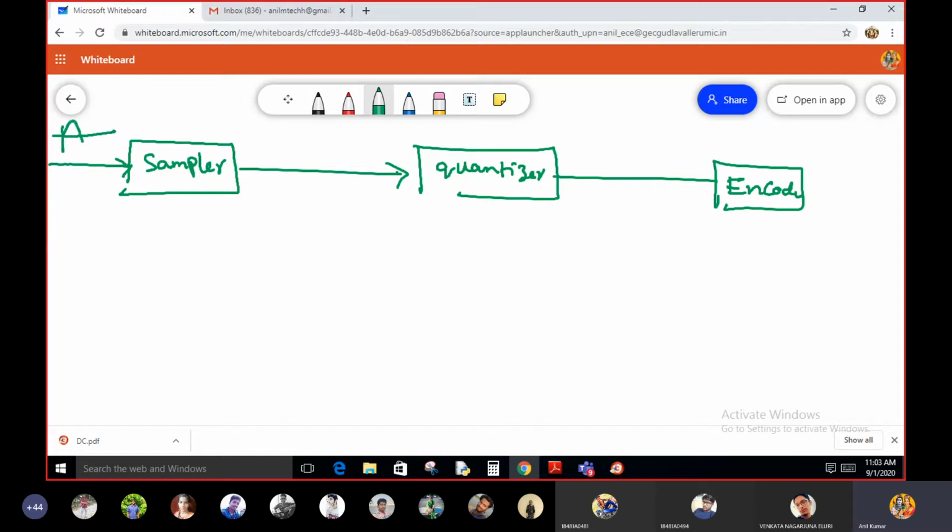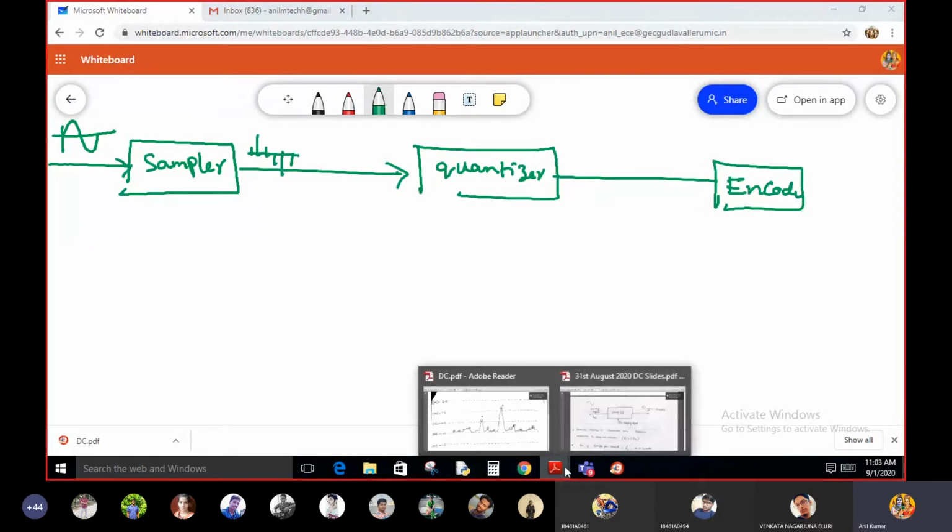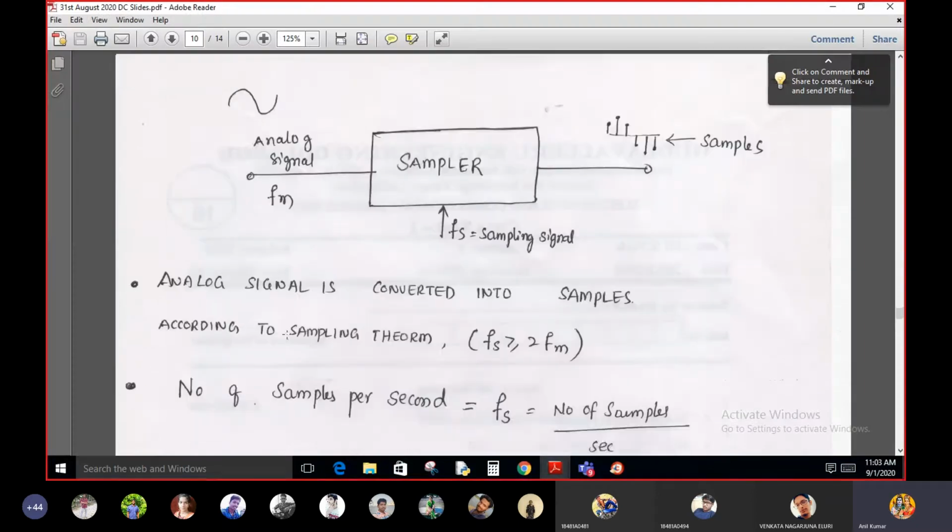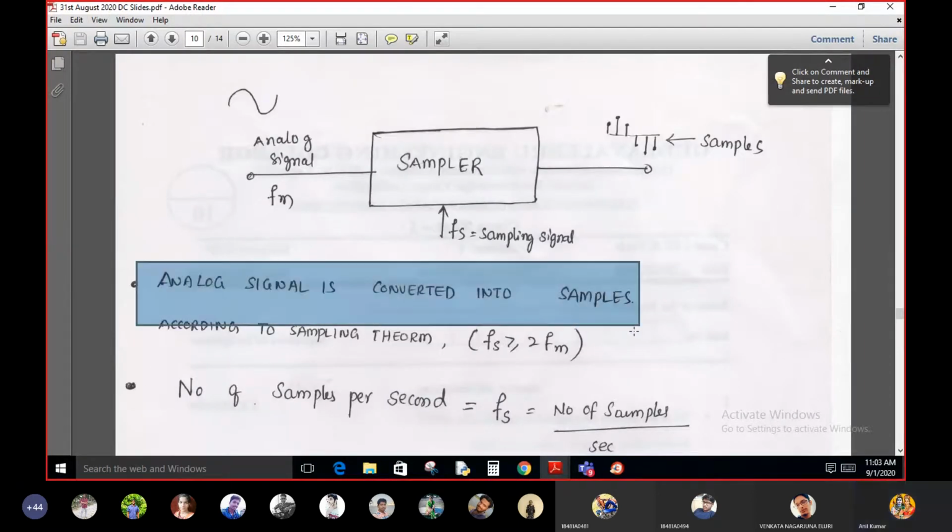The sampler circuit converts analog information into discrete information. That means samples are generated at the output of the sampler. Sampling is a circuit which converts an analog signal into a discrete signal, and a discrete signal is nothing but samples.